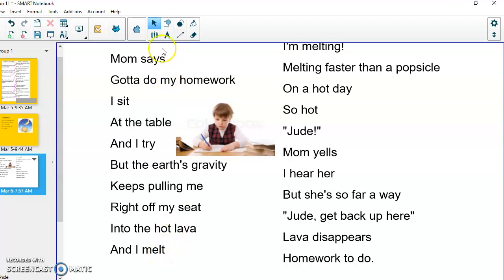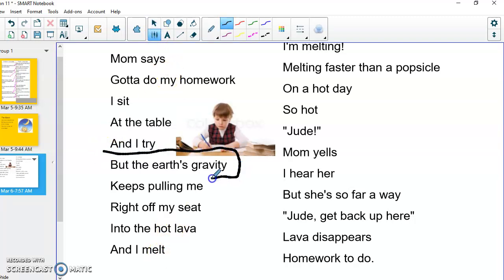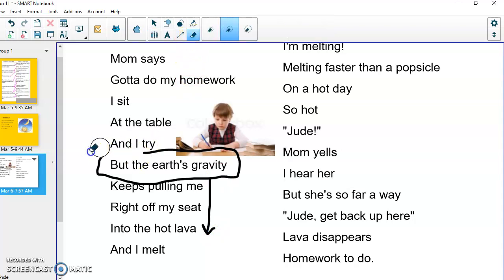Now first off, is there really heavier gravity down below your chair when you're doing your homework? No, but what a great poetic way to say it. And then if it's pulling you off your seat, are you really going to land in some hot lava? No, but it's very poetic, and it makes us think about how hard it is to stay seated when you're doing your homework and you want to just fall off your chair and go onto the floor.